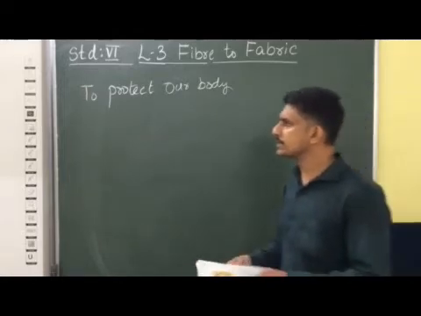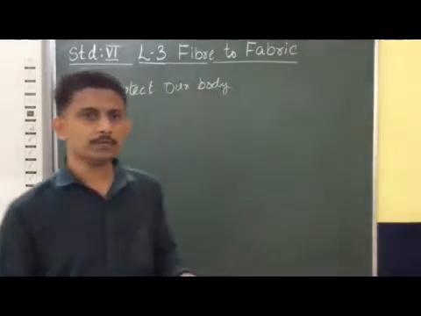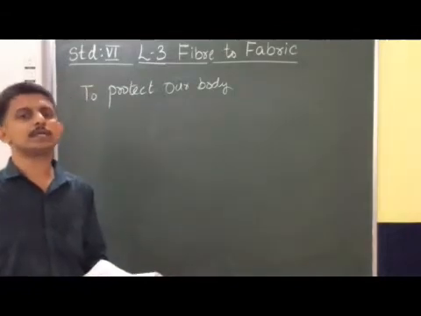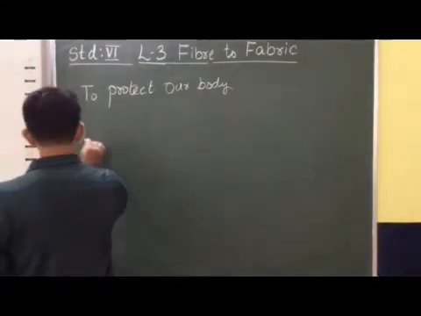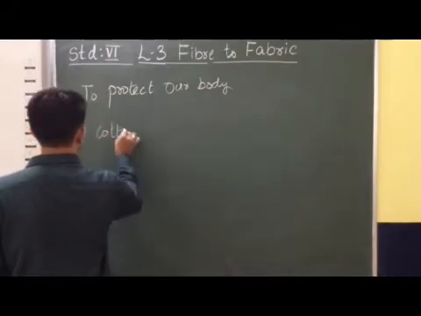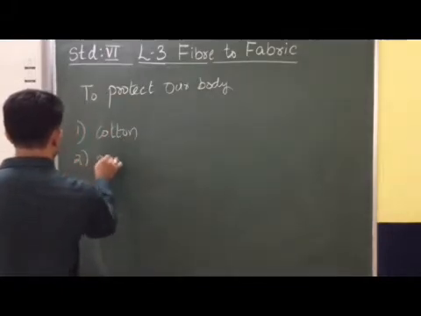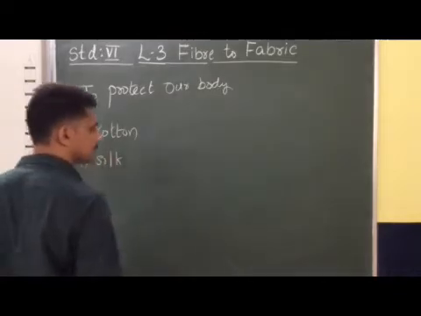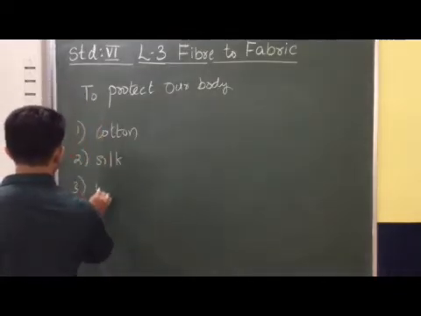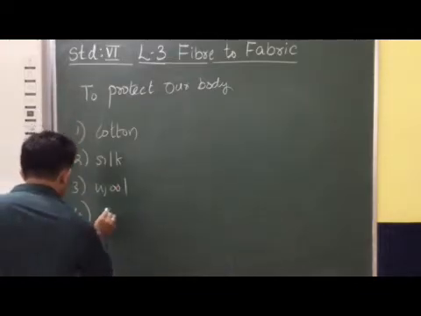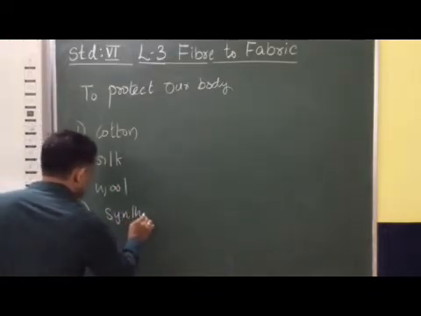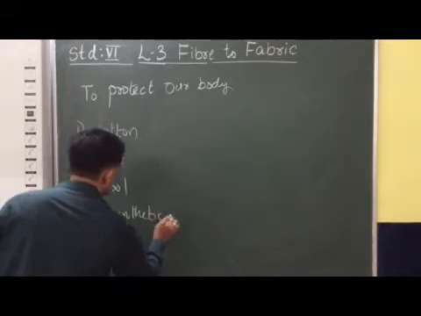When we consider cloth, basically we use 4 types of material for making it. One is cotton, another type of material is silk or wool, and the 4th type is synthetic material.